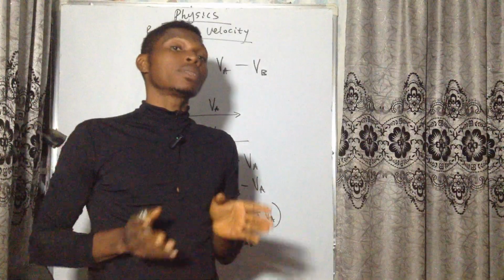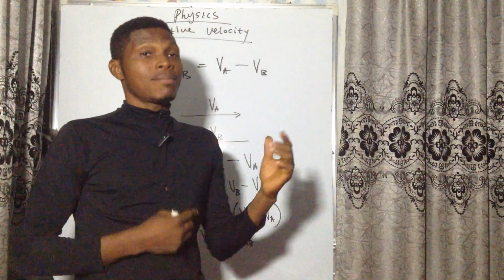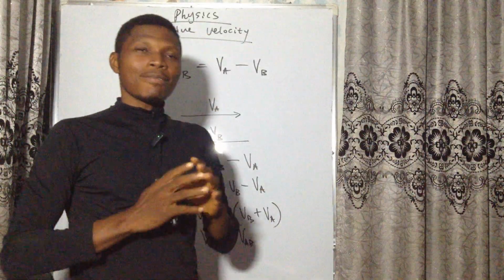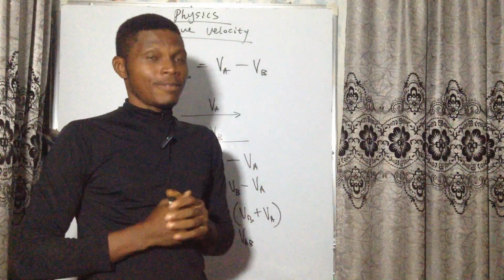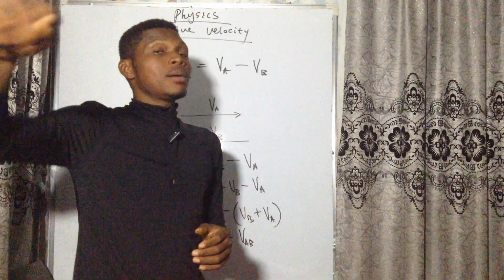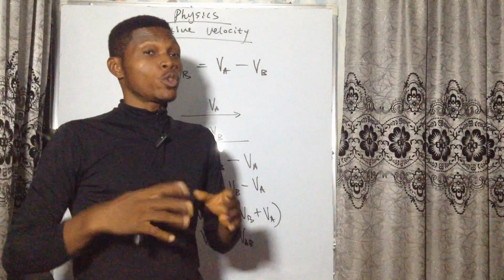We have relative velocities in two dimensions, and that is what I will consider in my next video. This topic is very, very interesting. In fact, if you go far in it, it will lead you to the theory of relativity in physics and Einstein's theory of relativity.